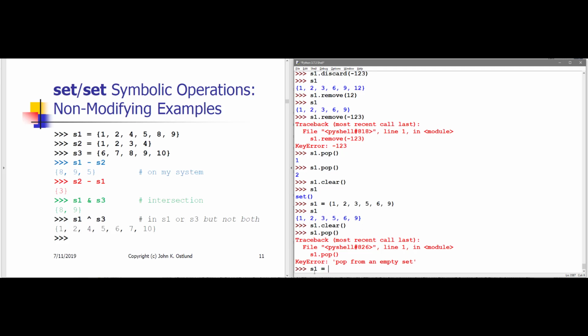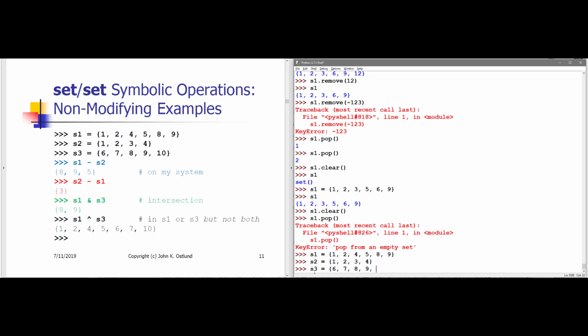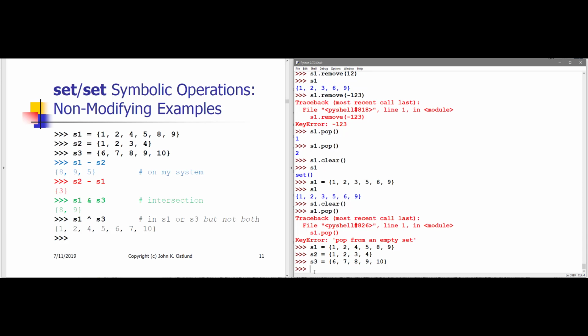S1 gets... I'll come back to you after I've successfully typed these in. Okay, so I've now successfully typed in these examples, set S1, S2, and S3.